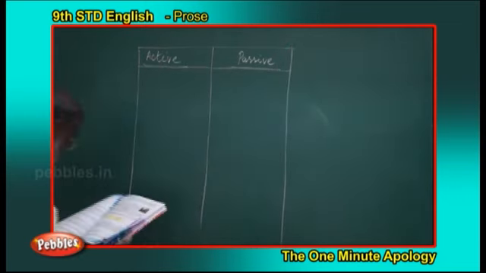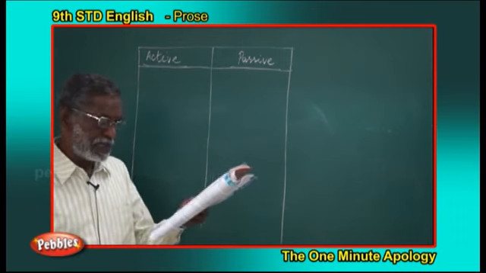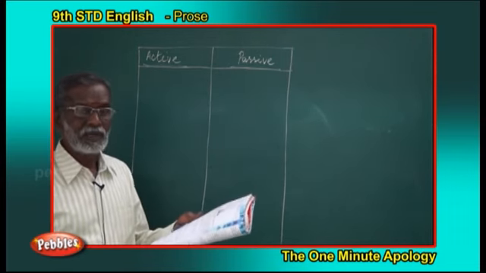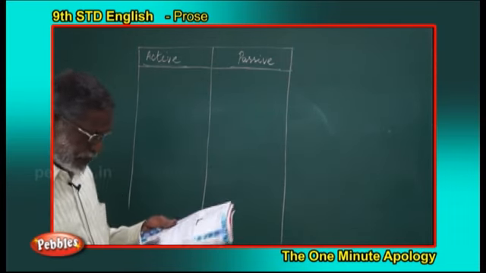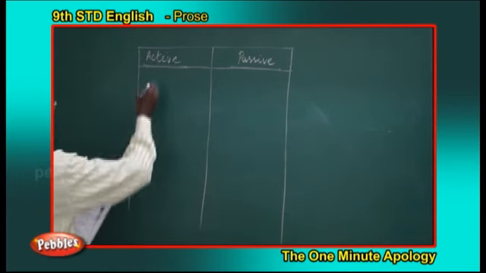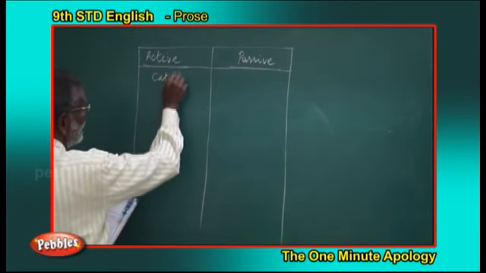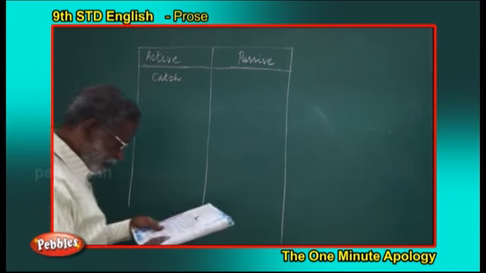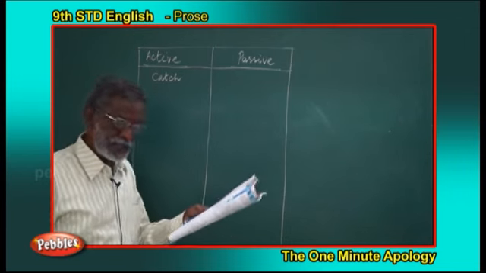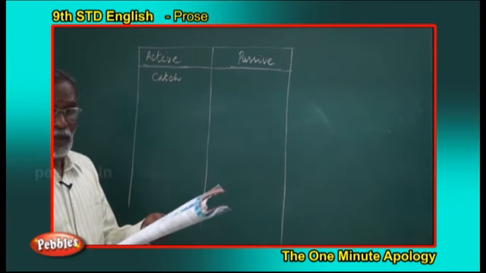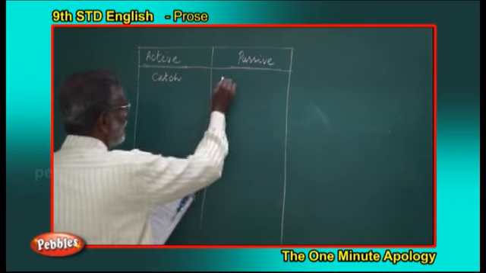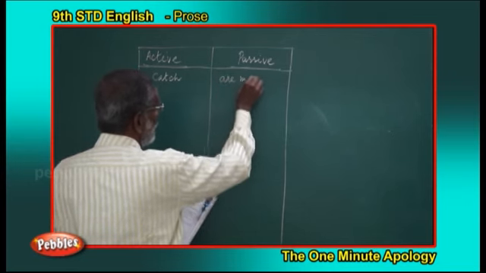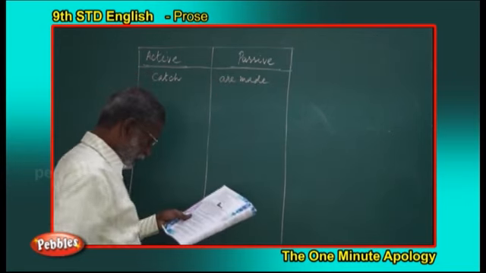Just go through that. The fishermen in our country catch fish in nets. Catch is in the singular form, the simple form, so it is active. Which are made of strings. Are made is in the passive form.